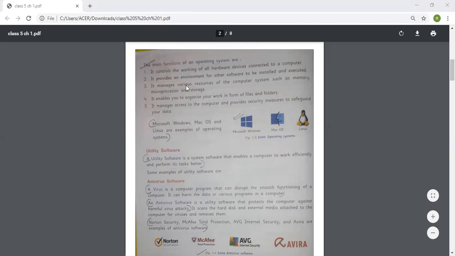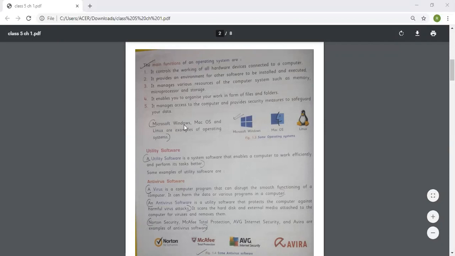It manages various resources of the computer system such as memory, microprocessor, and storage. It enables you to organize your work in the form of files and folders. It manages access to the computer and provides security measures to safeguard your data.